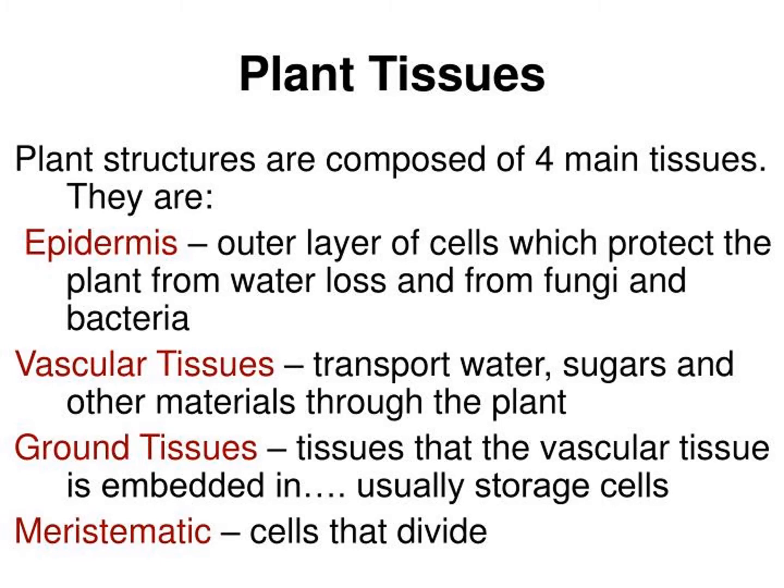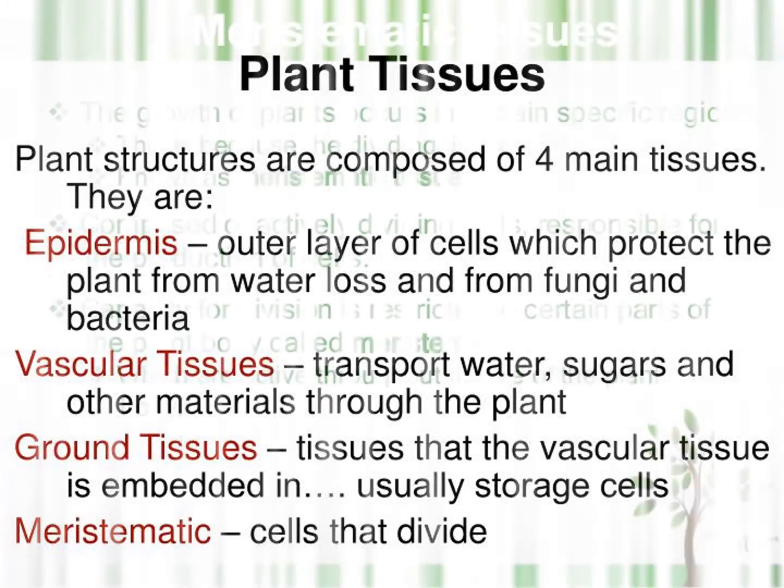Now, the plant structure is composed of main tissues. The epidermis is the outer layer that protects the plant from water loss and from fungi and bacteria. Vascular tissue transports water, sugar and other material through the plant. Ground tissue is the tissue that vascular tissue is embedded in, usually storage cells that store the food. Meristematic cells are dividing, and the plant will grow. Okay, that is the plant's tissues.